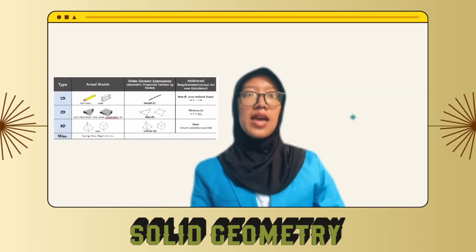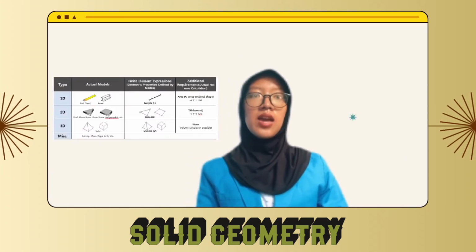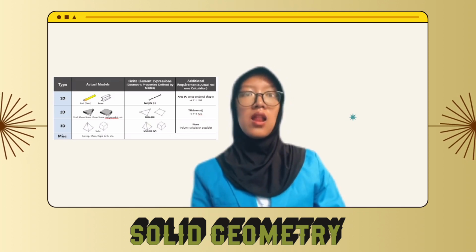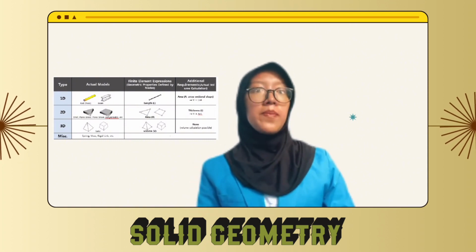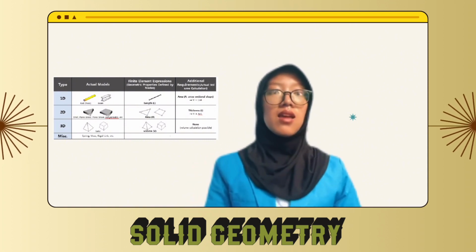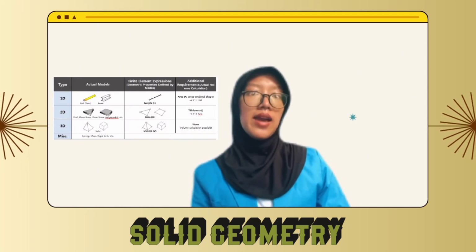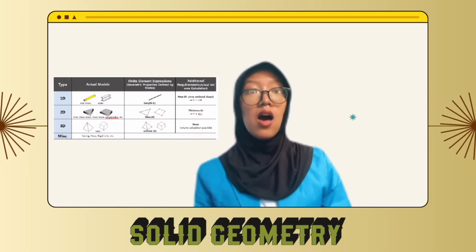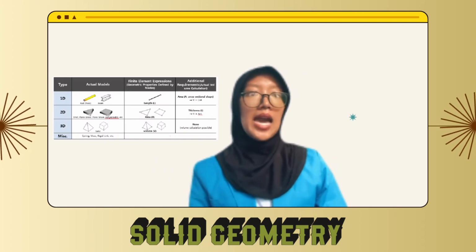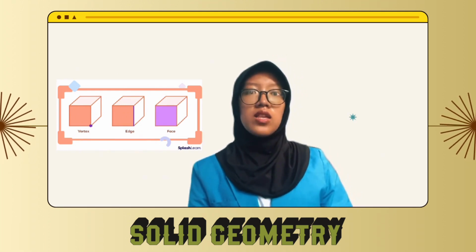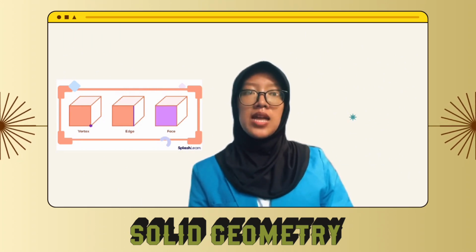Elements of solid shapes. Solid shapes and objects are different from two-dimensional or 2D shapes and objects because of the presence of the three dimensions: length, breadth, and height. As a result of these three dimensions, these objects have faces, edges, and vertices. First, face. A face is a single flat surface of a solid shape, and there can be more than one face of a shape.